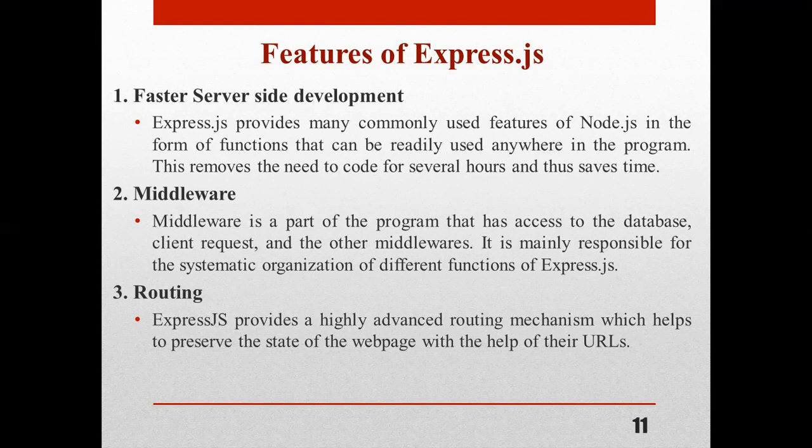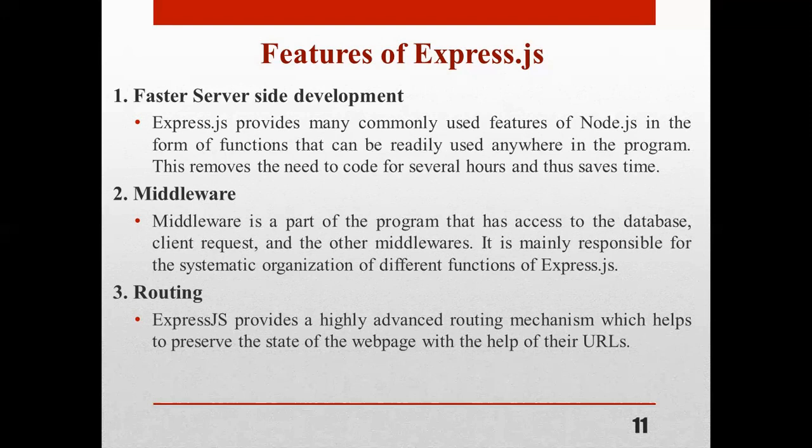Then the second one is middleware. It is a part of the program that has access to the database, client requests, and the other middlewares. It is mainly responsible for the systematic organization of different functions of Express.js. That means we have to handle the client request or the database.